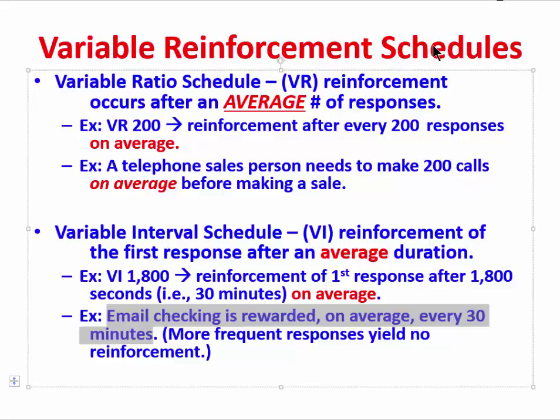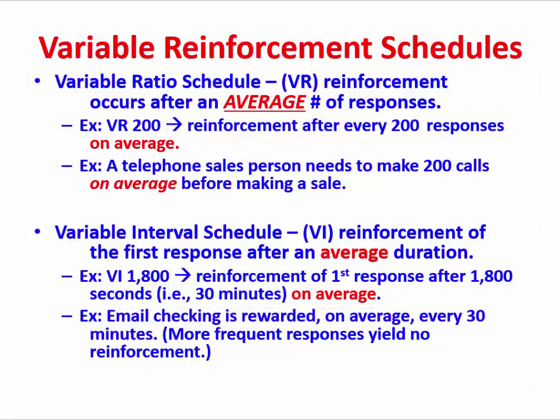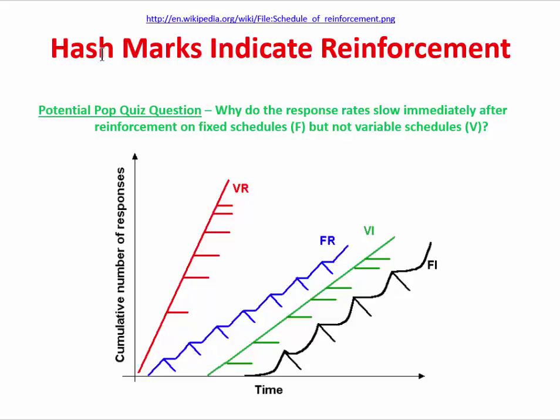Okay, so to sum up, we've had different kinds of partial reinforcement schedules. We had a family of fixed schedules, and we have here a family of variable schedules. What's interesting is that these different kinds of reinforcement schedules very reliably generate different patterns of behavior that we'll look at now. Here, we're plotting the cumulative number of responses across time that might be made to different kinds of reinforcement schedules. Here, for VR, we have the variable ratio schedule. And you'll notice that we're getting a reinforcer at each one of these hash marks. And the cumulative number of responses tends to go up relatively quickly. There's also no cessation in behavior after any given reinforcer.